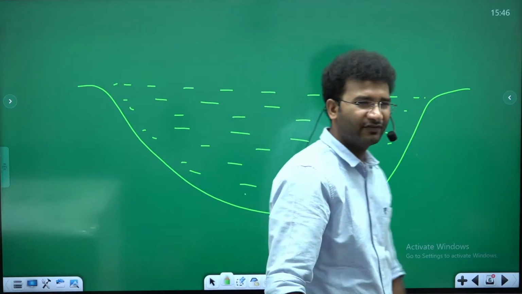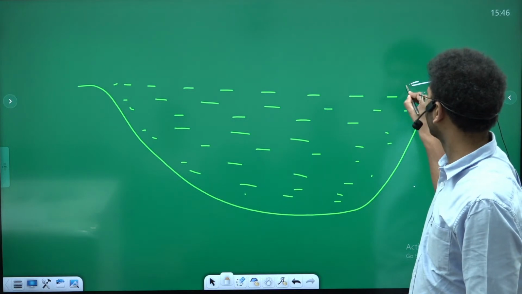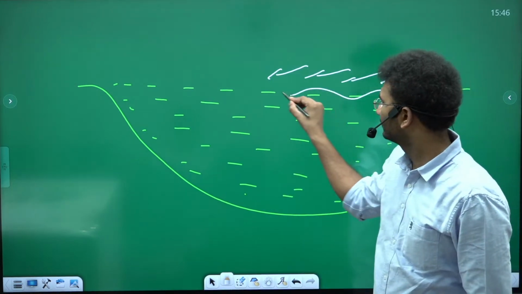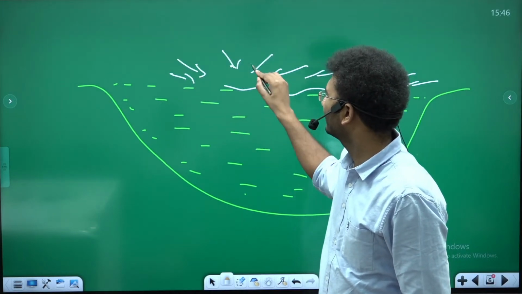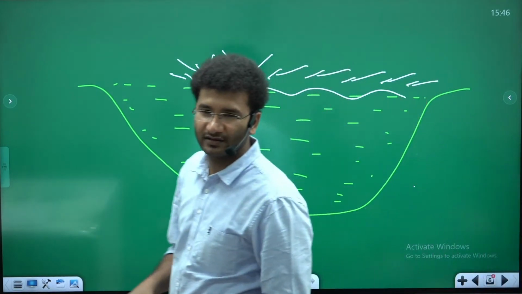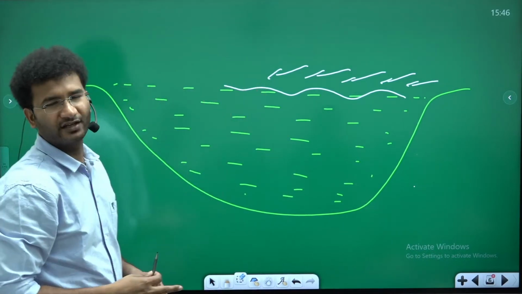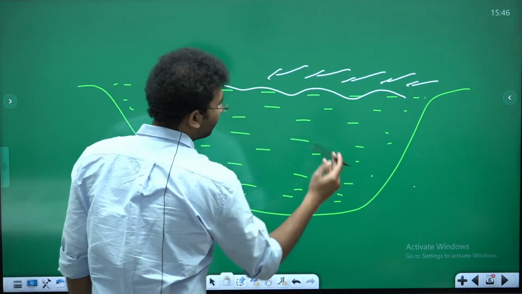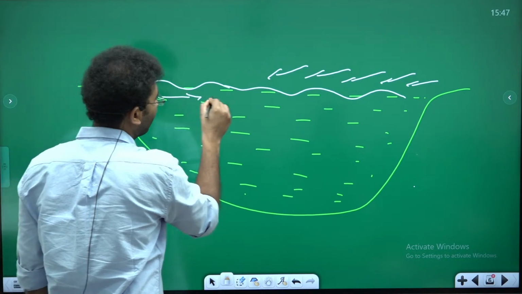Now, wind plays a very vital role in the movement of a wave. Suppose the direction of the wind is uniform, okay, the wave will also be uniform, right? But if there are local winds, irregular movement of the wind, what happens to the waves? The waves will also be irregular. So usually in a small area, like the Mediterranean Sea देखो या कहीं और छोटे-छोटे areas में देखो, the wind is always in a uniform direction, right? So the wave starts to travel and then it hits the coastline. Again, they start to move backward.